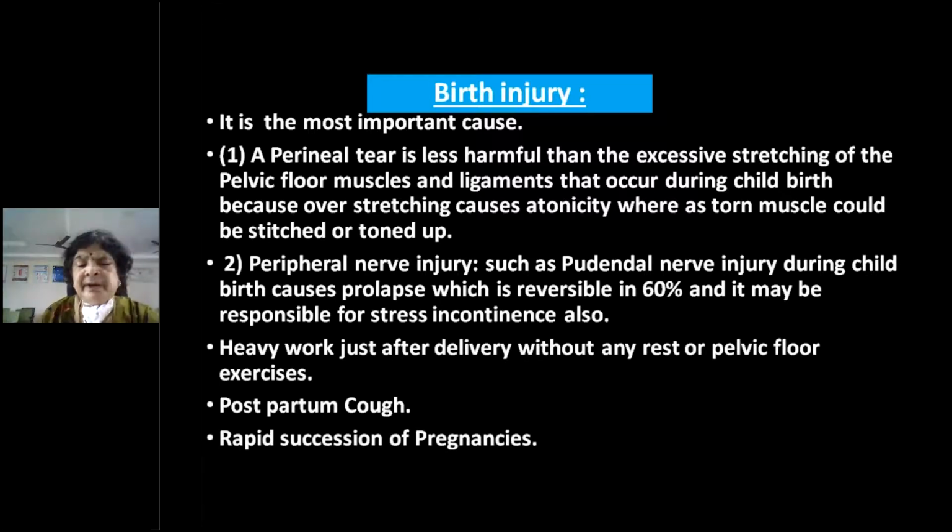And then most important is to advise them contraception, because of rapid succession of pregnancies. Before the muscles can regain their tone, again she becomes pregnant. The child is hardly 3 months old and she becomes pregnant again. So rapid succession of pregnancies, before all the muscles and ligaments have regained their tone, is also a major predisposing cause for prolapse of the uterus.